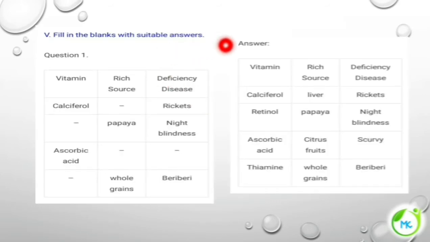Next, fill in the blanks with suitable answers. So, here they have given the vitamin, rich source, deficiency. So, you have to fill up these blanks. So, calciferol. So, rich source of calciferol is liver. And papaya, night blindness. So, night blindness, which vitamin deficiency is responsible? So, retinol. Ascorbic acid is found in citrus fruits. Its deficiency can lead to scurvy. And thiamine is found in whole grains. Its deficiency can lead to beriberi.